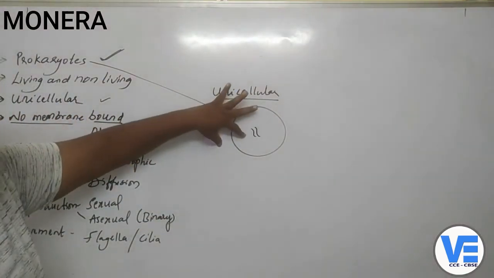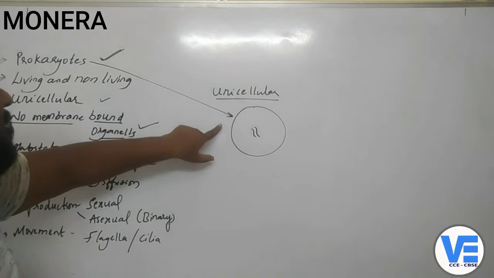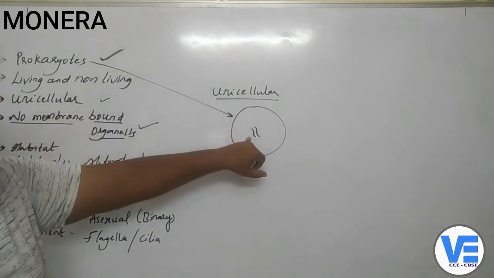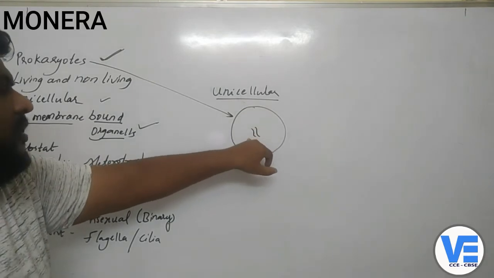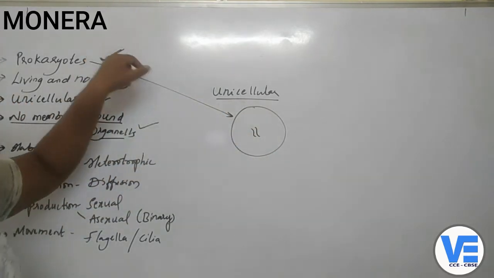Unicellular is a common characteristic here, but the major thing is that they don't have the organelles which are bounded by a membrane, right? That is the major difference. Okay, you have to confirm here that it is a prokaryote.